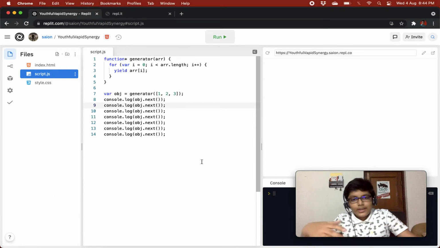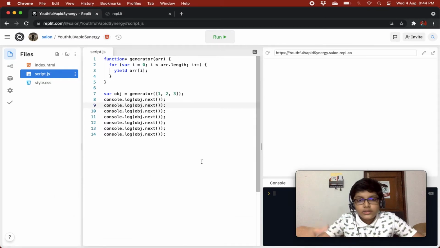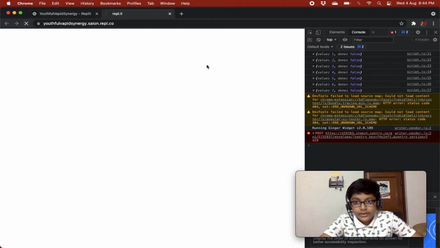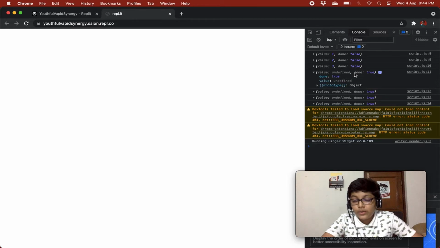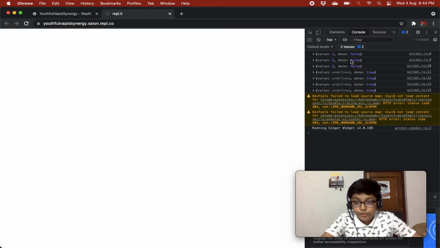Okay, so it takes it as the function is over, and it just yields out undefined because nothing is left to yield, and basically it shows done true. So when we run this, it will show 1 2 3, and then it shows value undefined and done is true. Before this it was showing done false because there was something left to yield, but now it is undefined, so done is true, the function is over, nothing is left in the function.